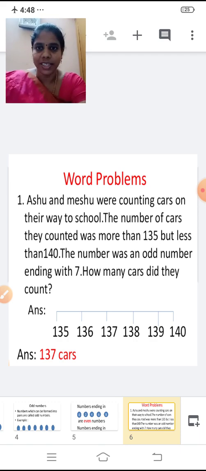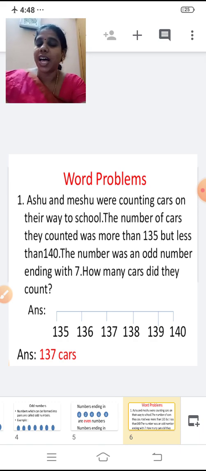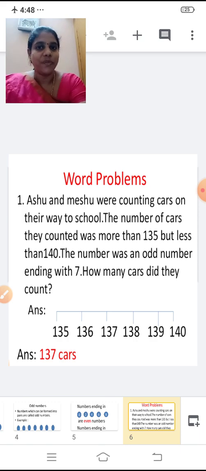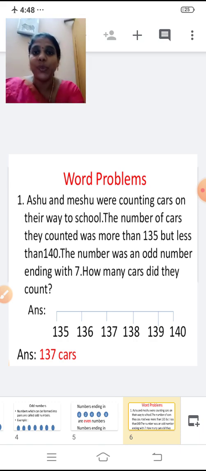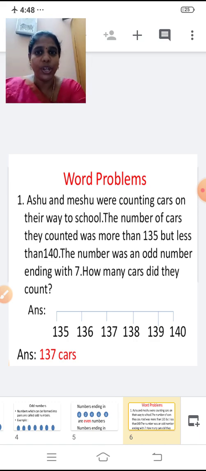So shall we see the explanation now? So Ashu and Mishu were counting the cars on their way to school. Both the friends Ashu and Mishu are going to school. On their way to the school, they are counting the cars. So they are going to their school.